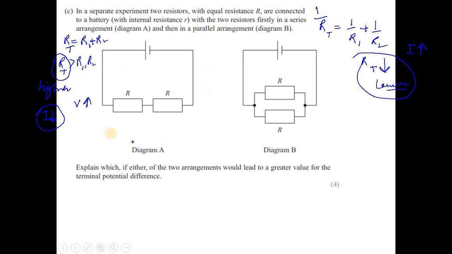Now if you see the whole situation, what is going on? V is equal to E minus IR. This is the equation for EMF and the terminal potential difference. So for a series circuit, what is happening? Total resistance is increasing and current is decreasing. If current is decreased, then this term IR is the lost volt.